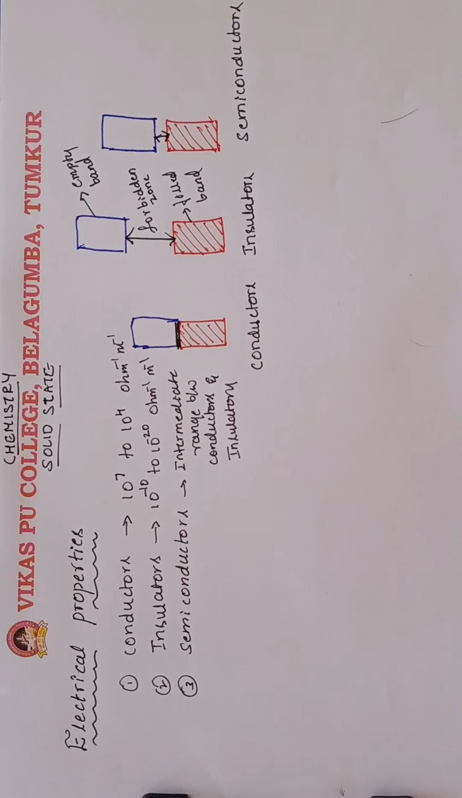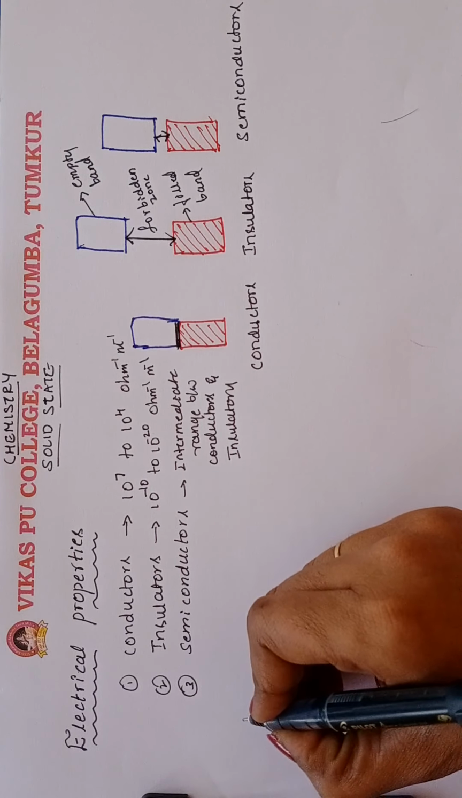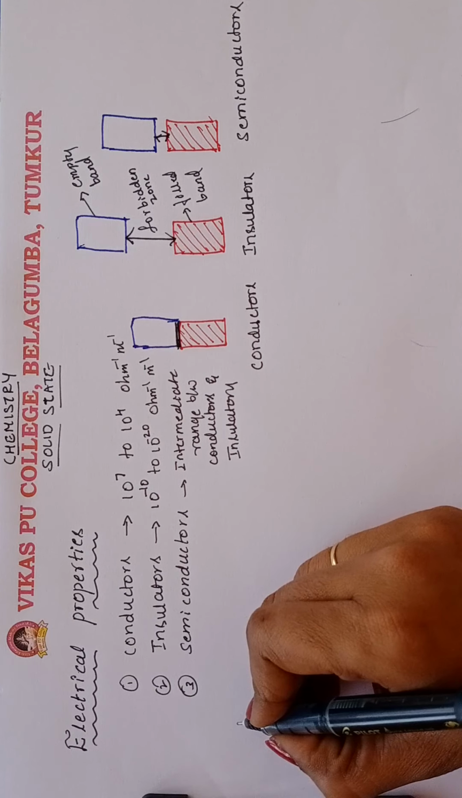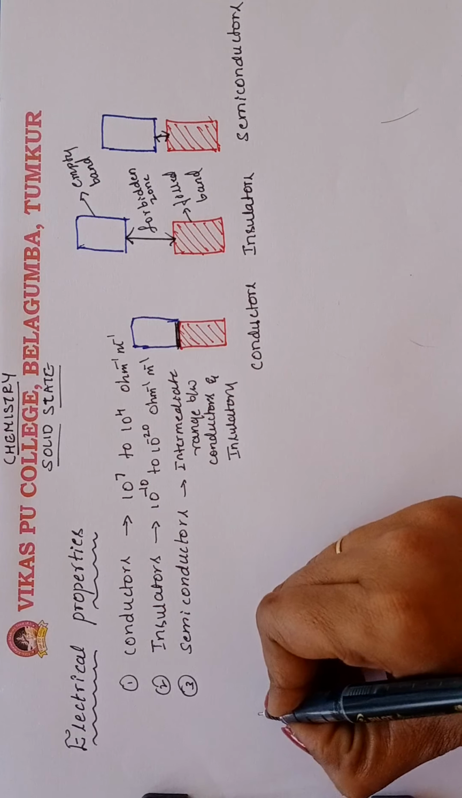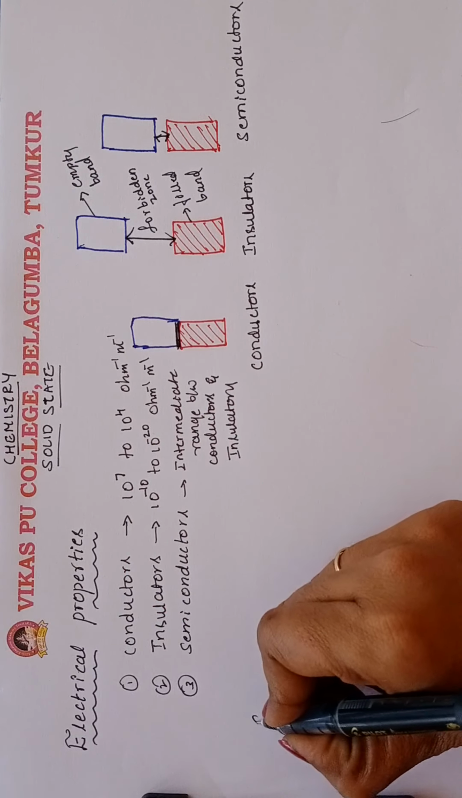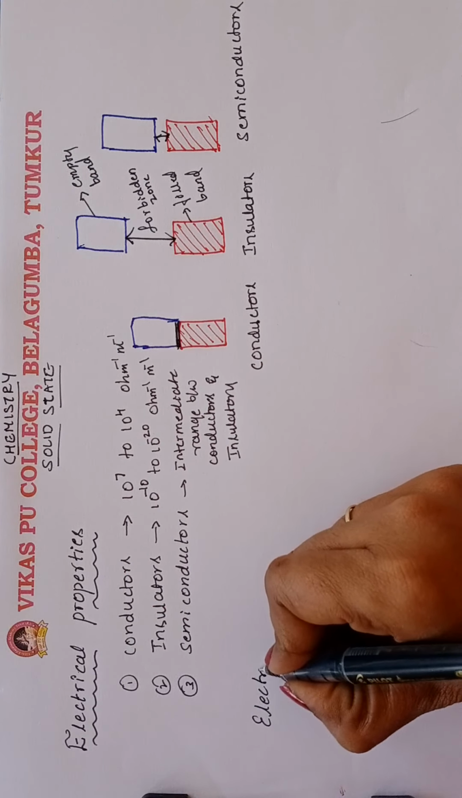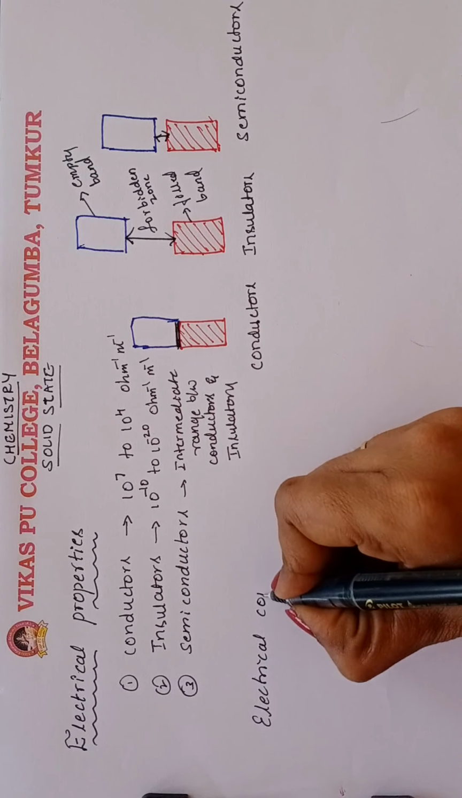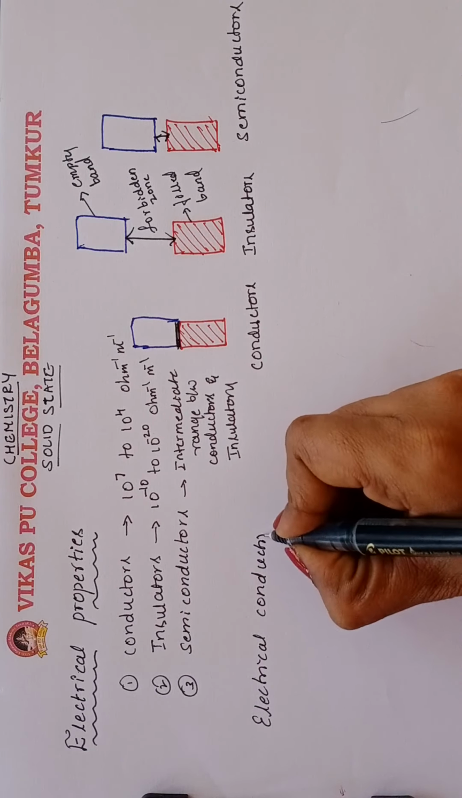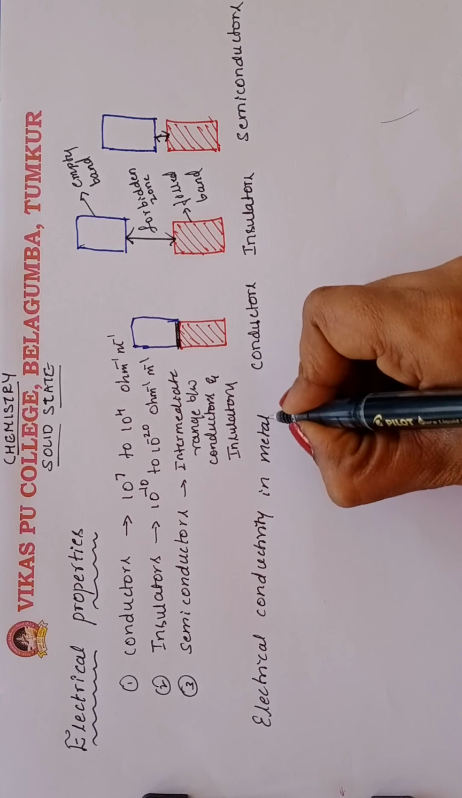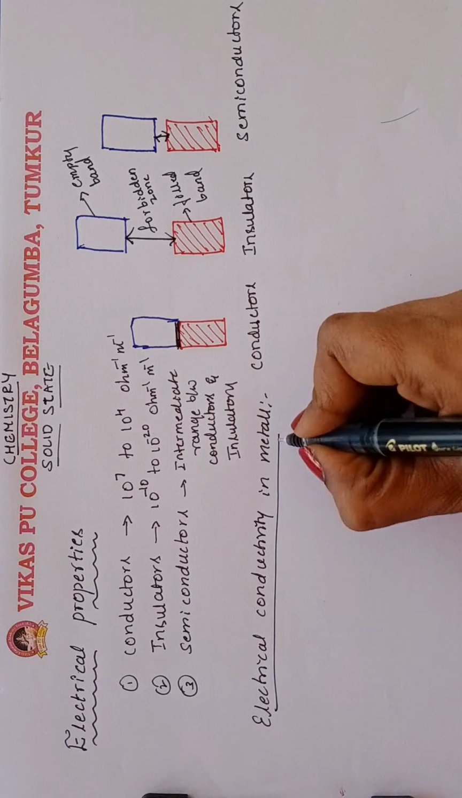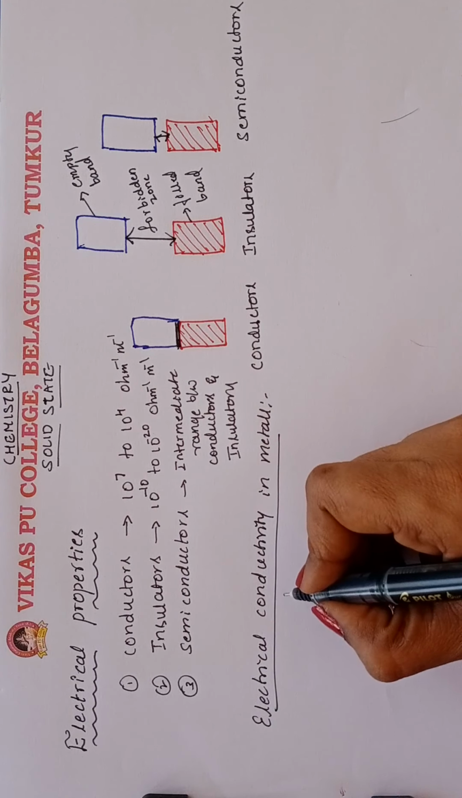First we are going to discuss how conductivity arises in conductors. When it comes to electrical conductivity in metals, metals are nothing but conductors. Now we are going to discuss electrical conductivity in metals.